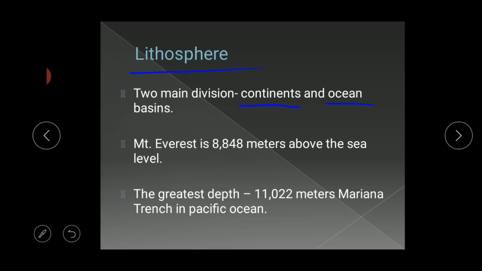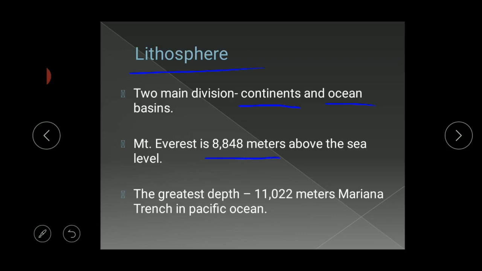The highest mountain in the world is Mount Everest, right? It's a mountain peak. It is at a height of 8,848 meters above the sea level. Then imagine how high it is.